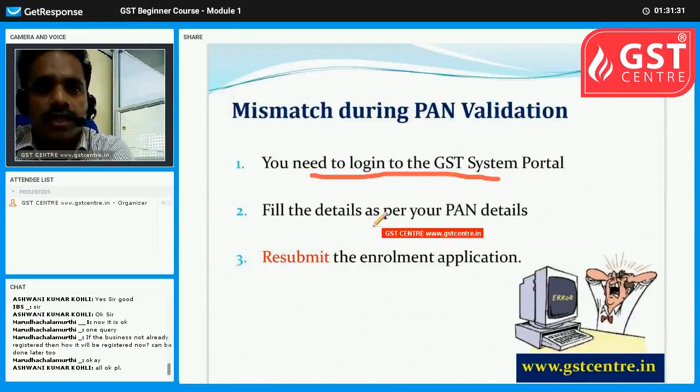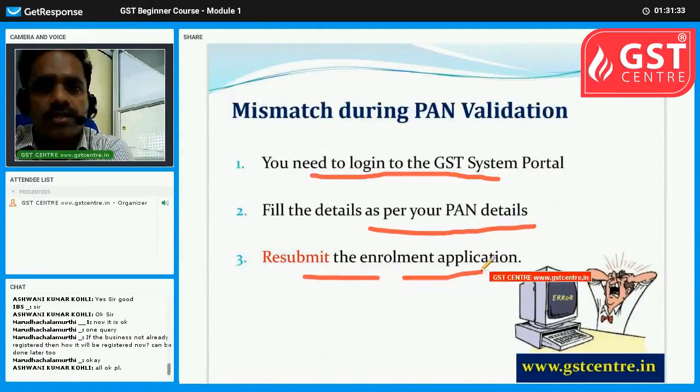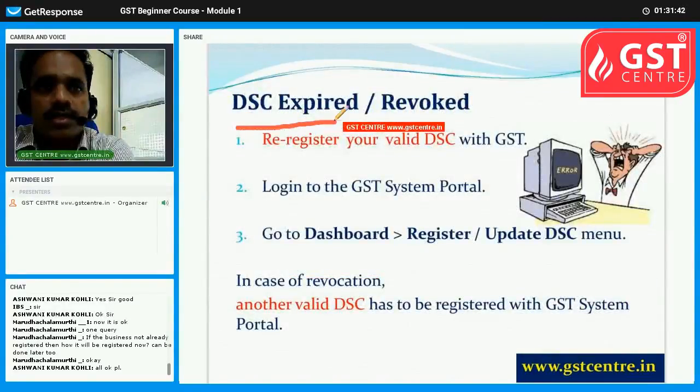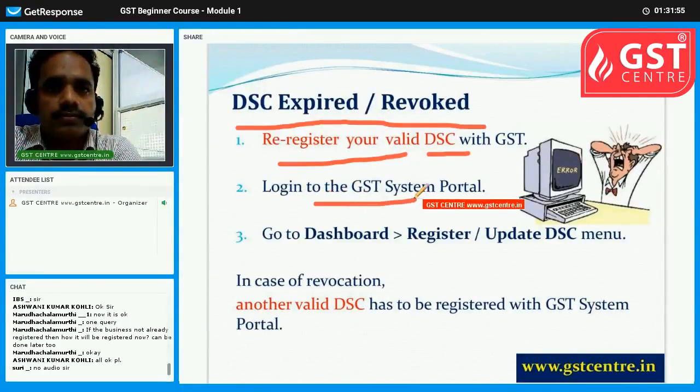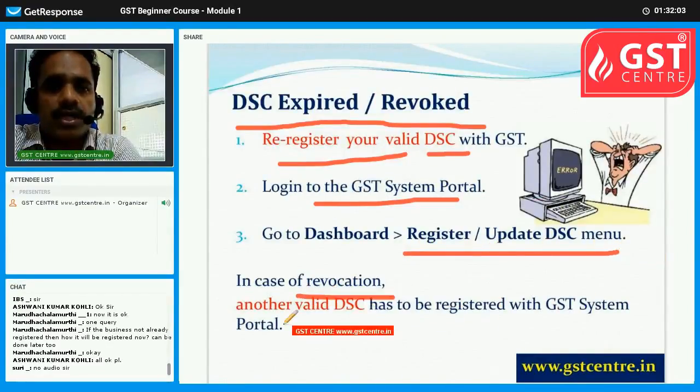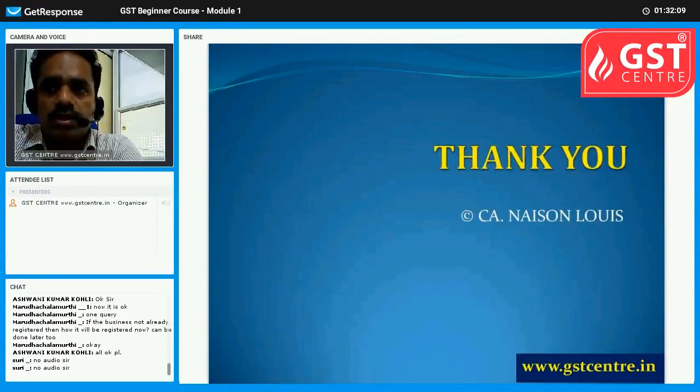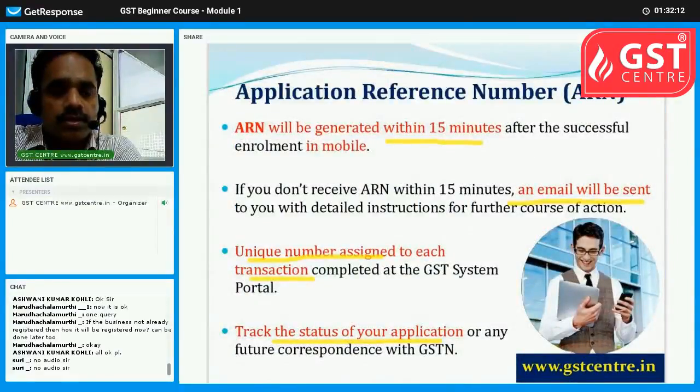You need to log into the GST System Portal, fill the details as per your PAN details, and resubmit the enrollment application again. Then another is when the digital signature certificate is expired or revoked. Re-register using your DSC. Log into the GST System Portal, go to dashboard, register, update DSC menu. In case of revocation, get another valid DSC. So these are the things coming in the third PPT.